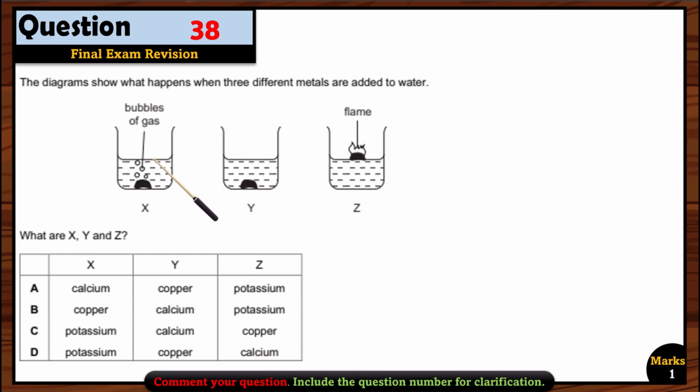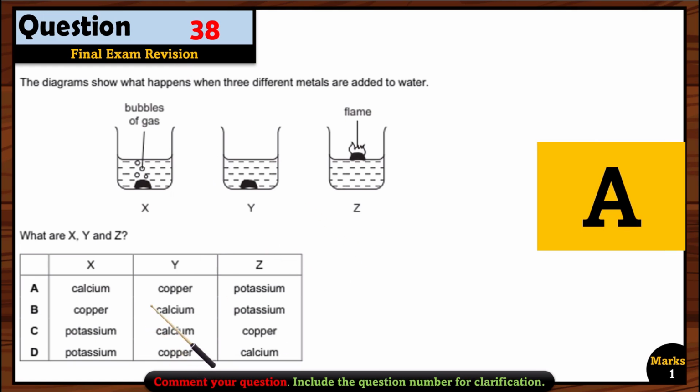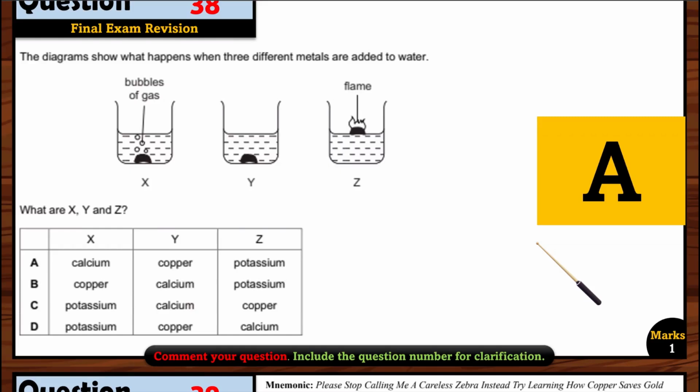Now let's come to Y or X. First come for X, okay? So copper, of course, it cannot react with the water. Cold water, only calcium can react, right? So that's why calcium is giving you the bubble of gas. So A option can be the right option because X is the calcium and no reaction means it's copper. So that's why option A is correct.